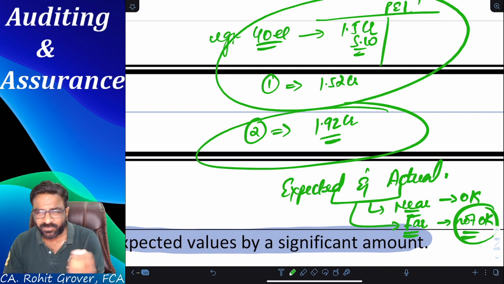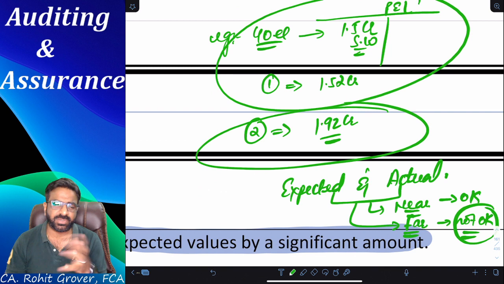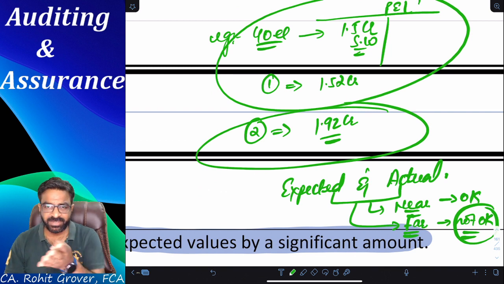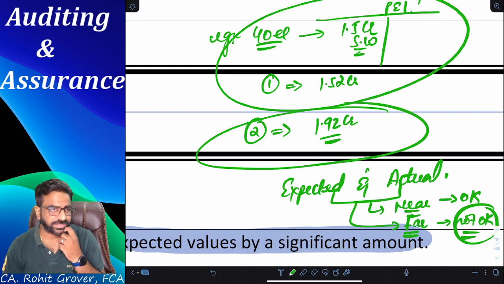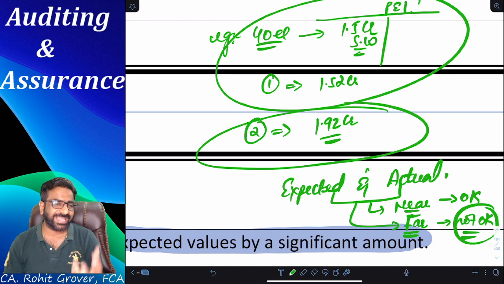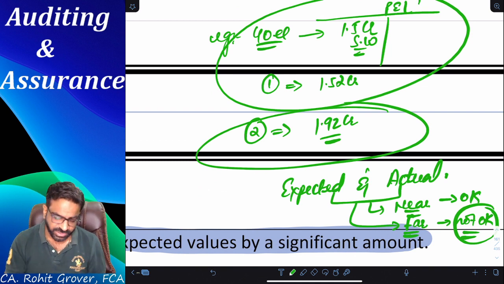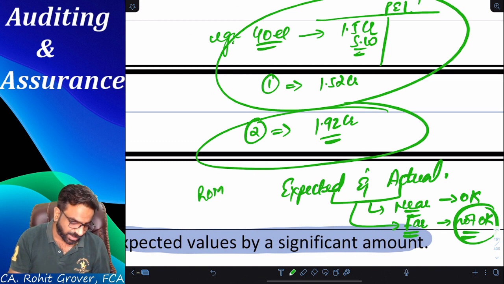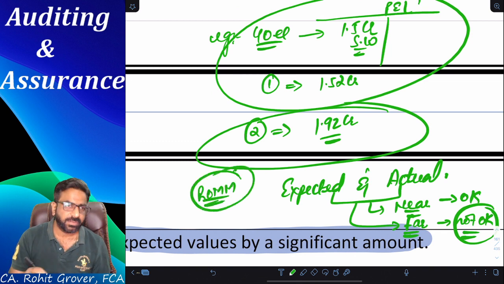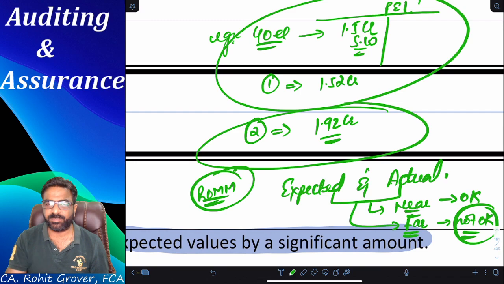So a little bit of 1 or 2 lakhs of difference I can manage. Okay, there might be ups and downs. But now the difference is 42 lakh rupees. That is something which is eye-catching. So definitely I have every reason to go to the management and ask them about this. Am I correct or not? This is what we mean by analytical procedure, everyone.